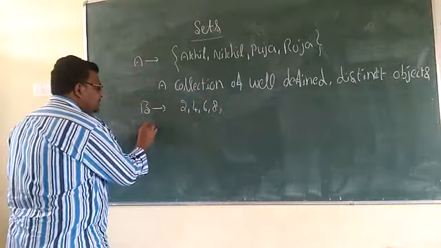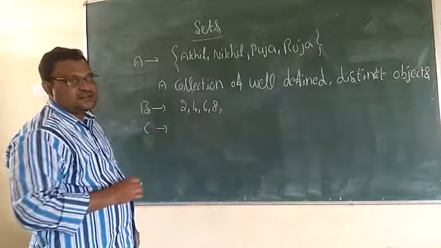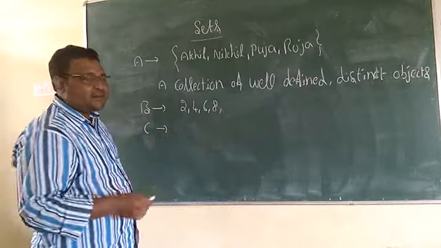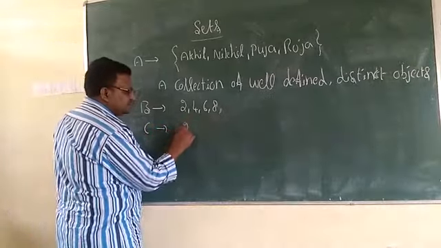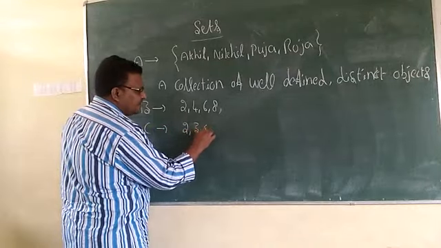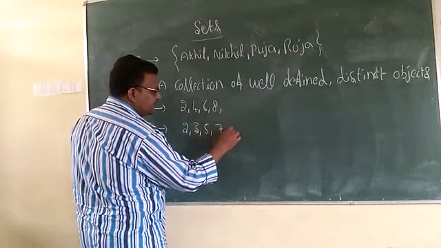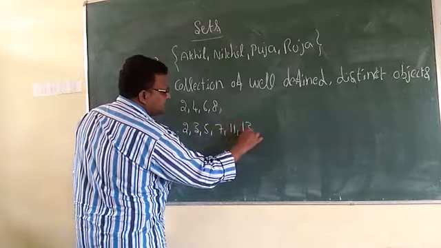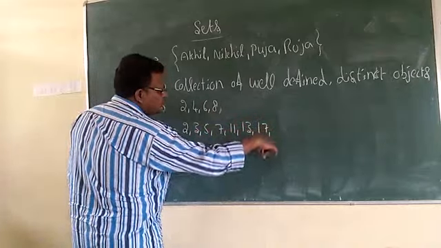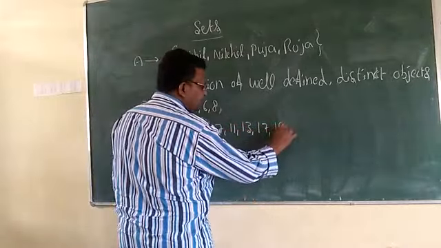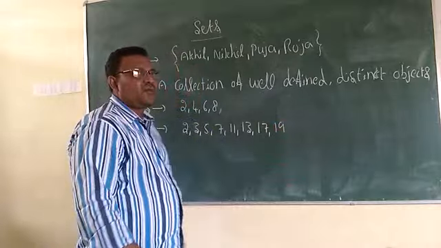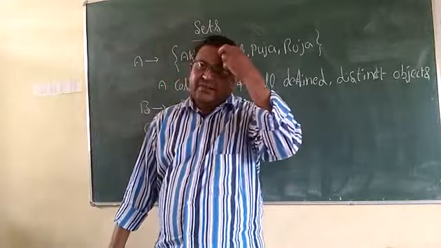One more person C collects prime numbers less than 20: 2, 3, 5, 7, 11, 13, 17, 19. Look here, 3 different collections.